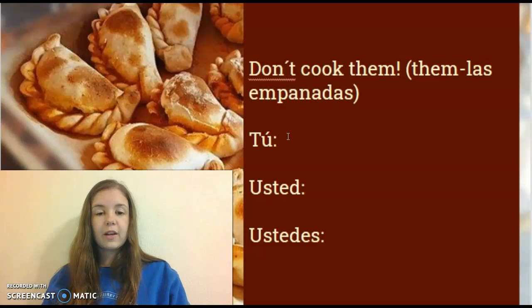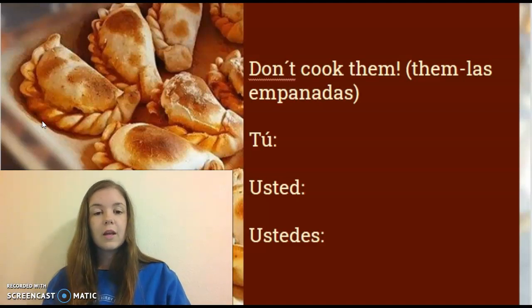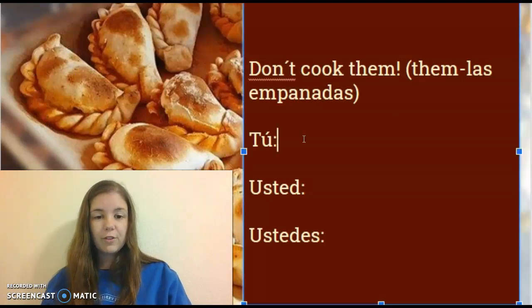Now we're going to do a negative command example. Here we're telling someone not to cook them because empanadas are like a baked pastry that's filled with meat, cheese, sometimes potatoes, or a jelly for a sweet version. In Argentina, here we don't want to cook these anymore because they look burnt already. So we're going to say don't cook them.